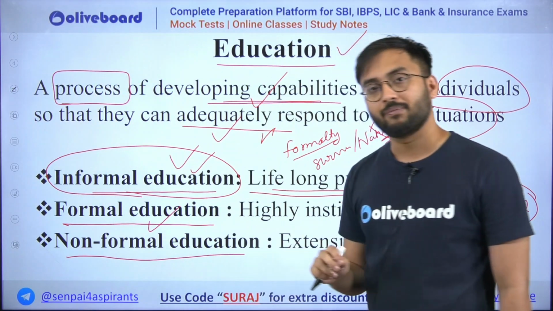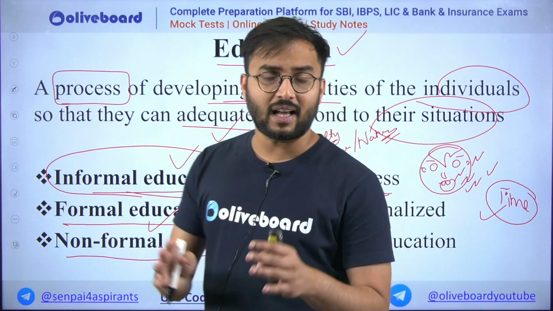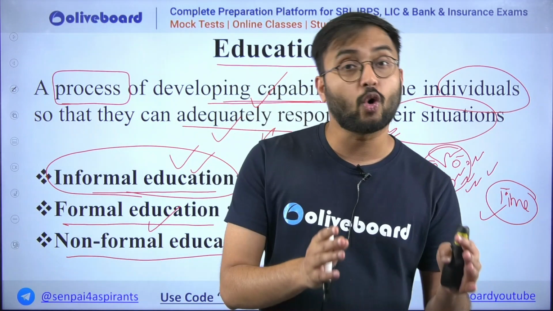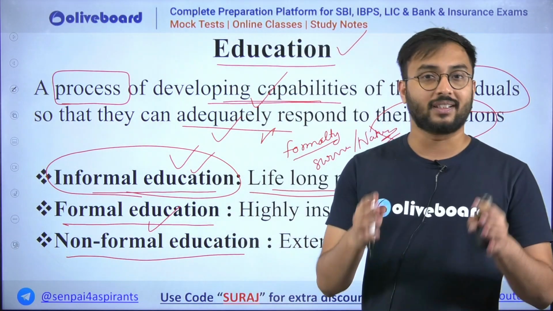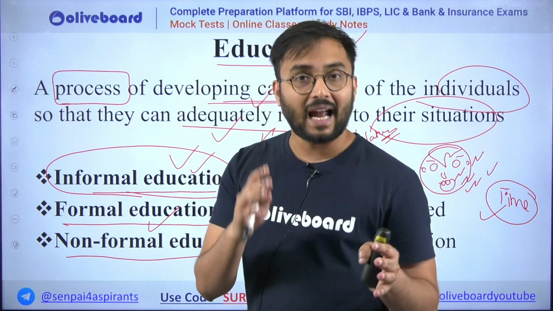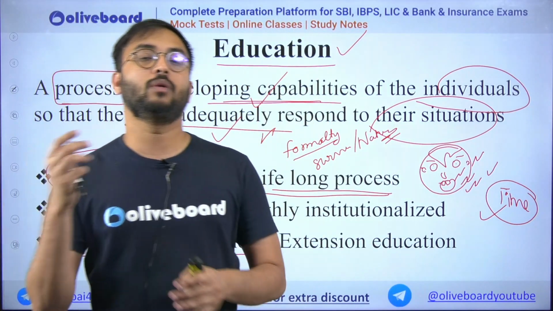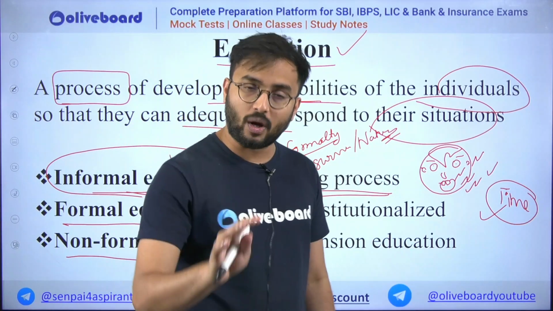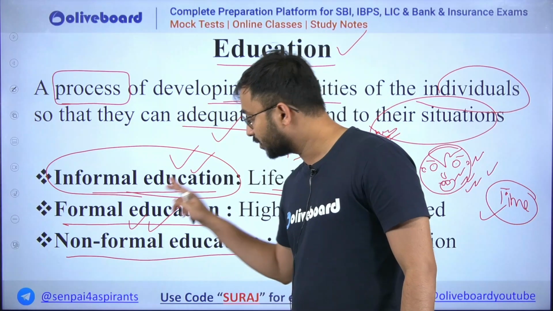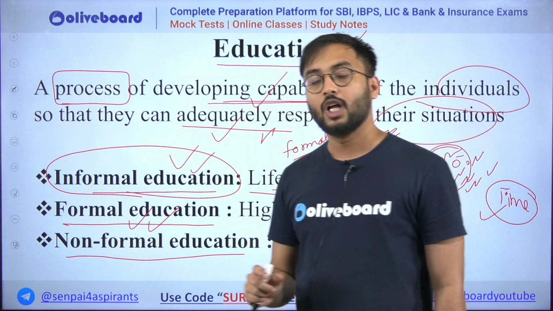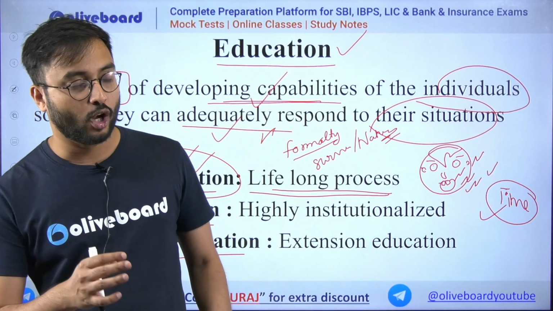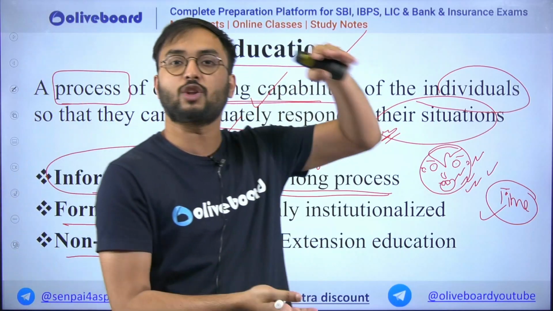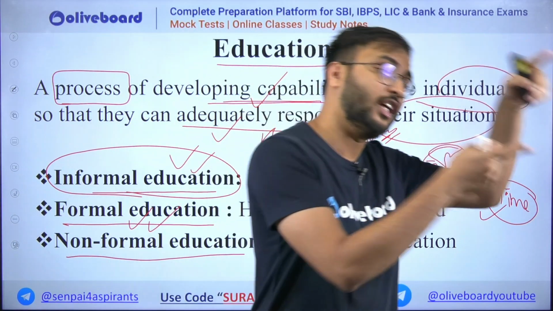Then comes formal education. Always remember, the most structured and formal type of education is called formal education. Now there would be a particular syllabus according to your age, a particular test, a particular exam, and a particular degree. When you clear that exam, you would be given some degree, some certificate, so as to make you realize that you have completed this formal education. So formal education is guided, or framed in such a way that this is a certain syntax, a particular set of education which we have to give this particular student.